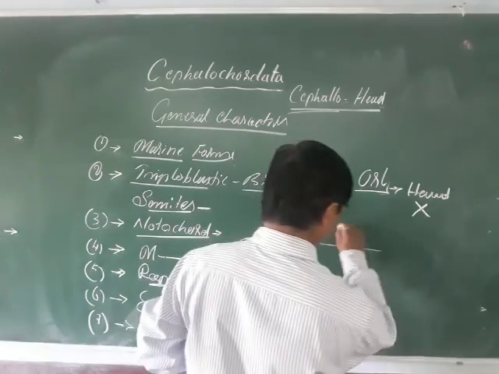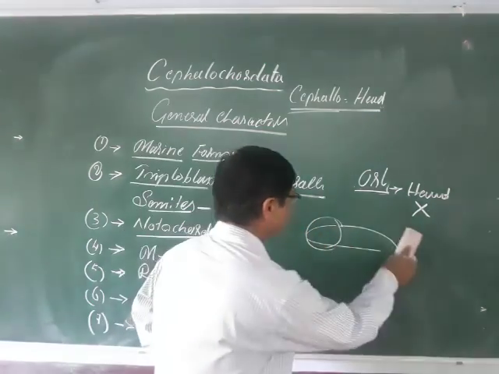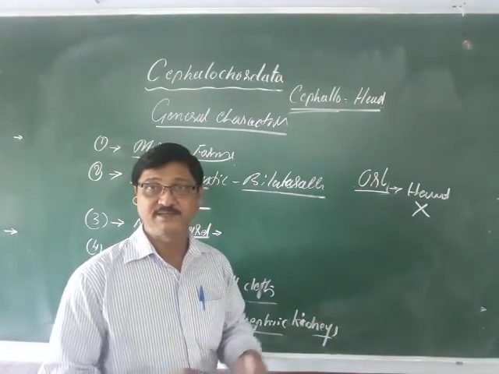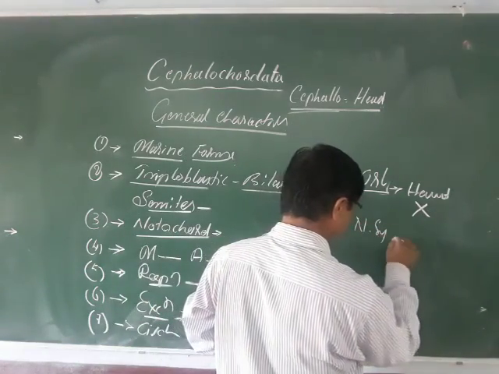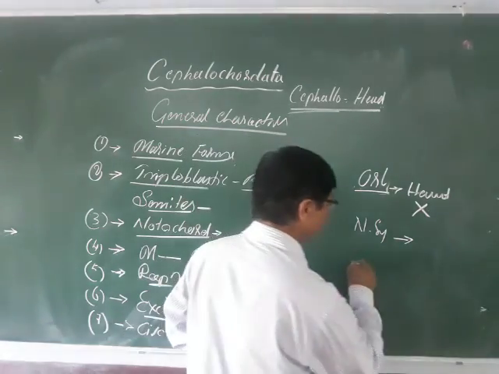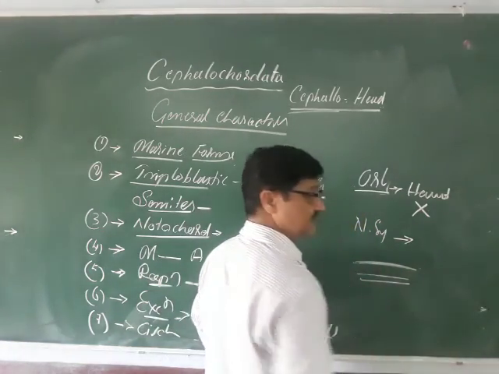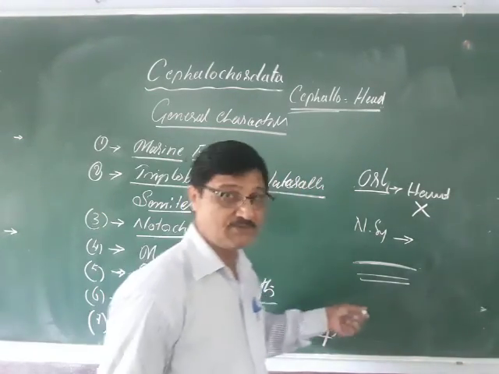Here you can say the anterior region is considered the head region, but the head is not clearly distinct, so there is no brain. The nervous system is an elongated nerve structure that runs from anterior to posterior as a nerve cord, the dorsal ventral nerve cord.